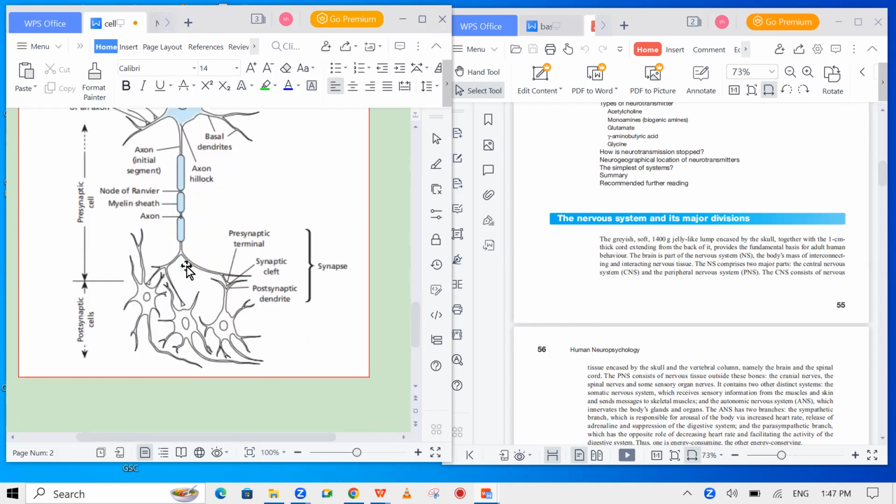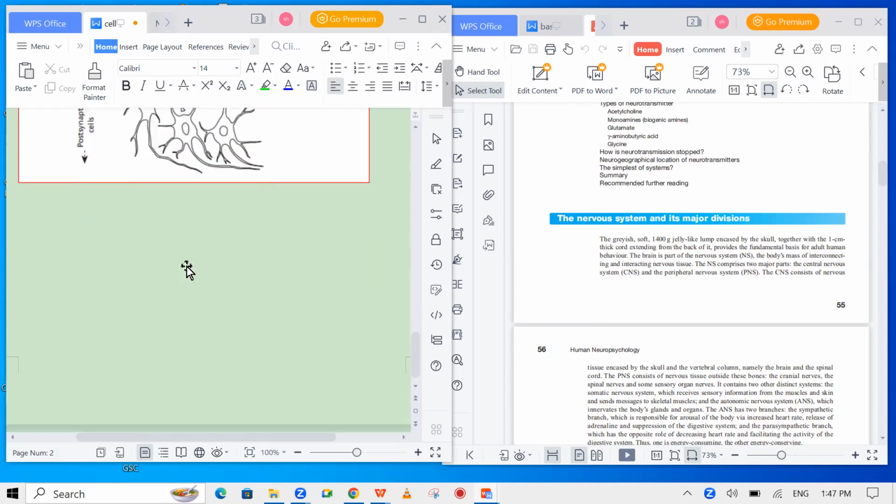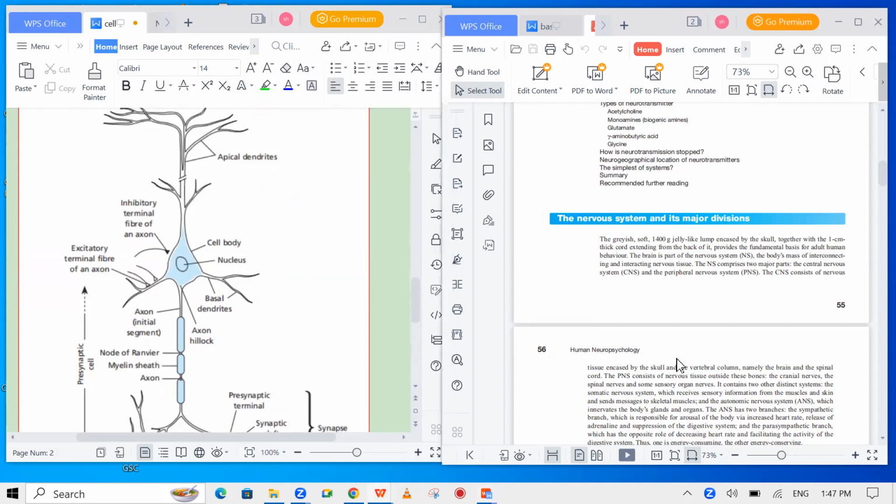There they meet, the dendrites meet the other dendrites with the help of the presynaptic terminals. At the presynaptic terminal there is a gap which opens and closes, and that is where the communication between the cells is found. We're going to study about it in a later topic.